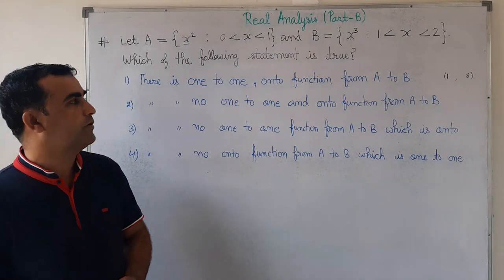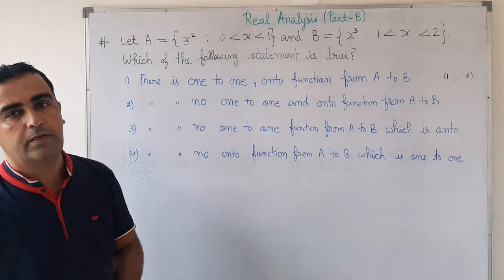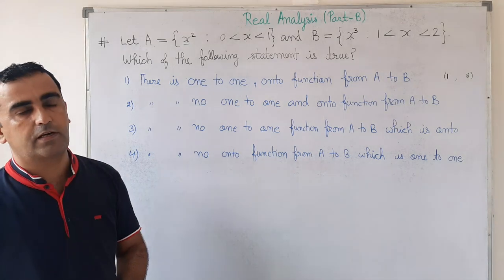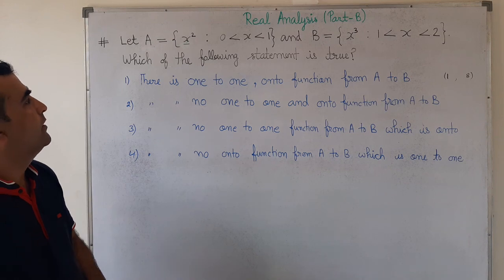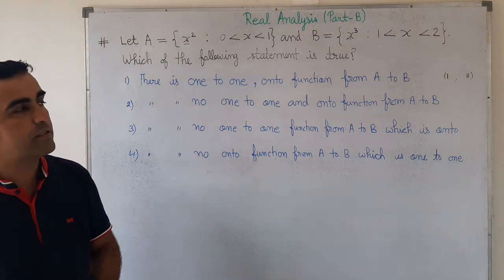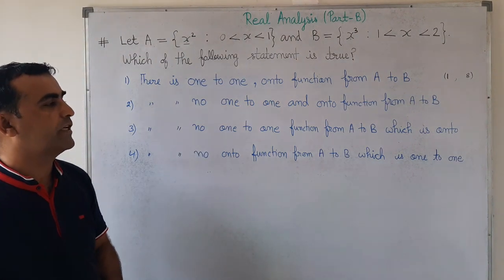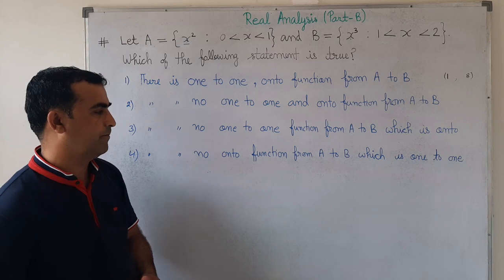In this video, we will discuss this question from real analysis part B, and this type of question is asked many times in competitive exams. Let's see what is given in the statement. We have been given two sets, and on the basis of these two sets, four statements are given in the options, and we have to find the true statement.